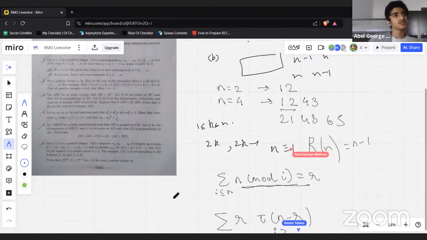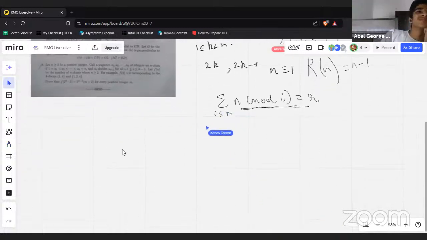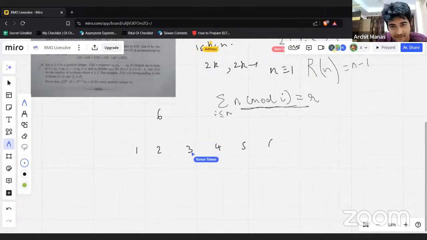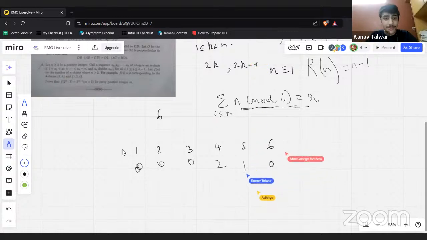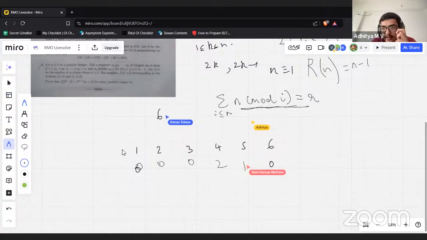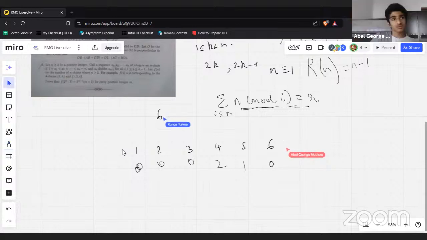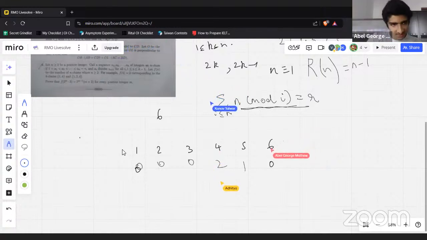Is there any number that works? I mean, 2 does not work. I have a feeling 12 and 6 will work. Let's try 6. I think 6 might work. So 1, 2, 3, 4, 5, 6, right? For this it is 0, for this 0, this is 2, this is 1. No, this is too small. Oh, it doesn't work. Let's do 12. Let's do primes. Primes will be too big. Something like 7, so that n minus 1 has lots of factors. R of 7 is 8. It's too much. Okay, just keep going for cases, I guess.